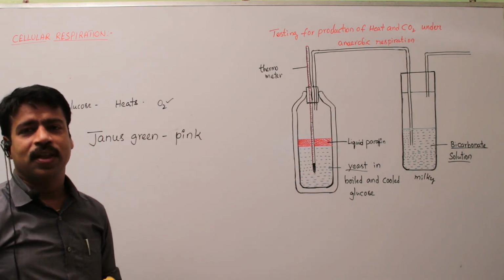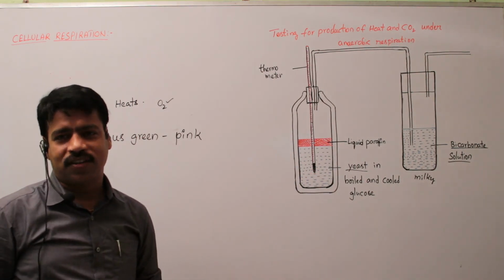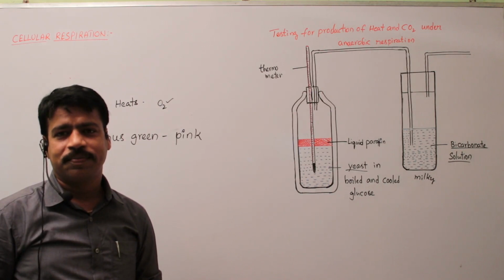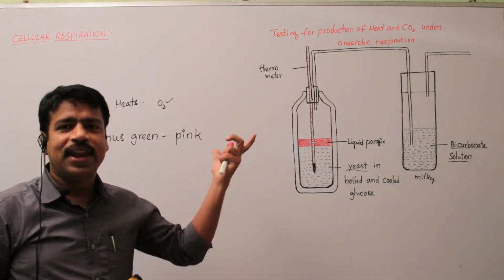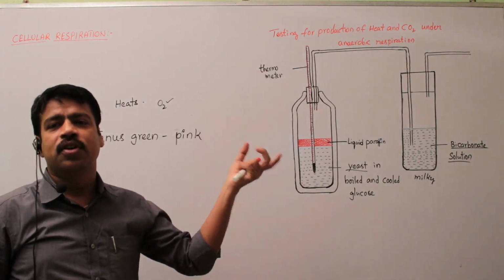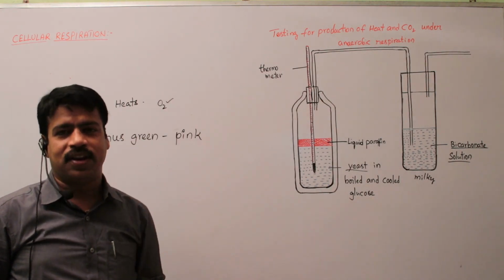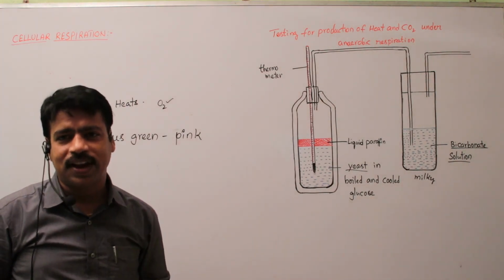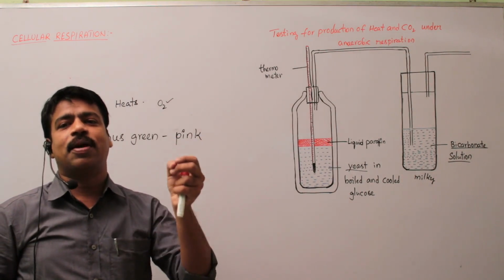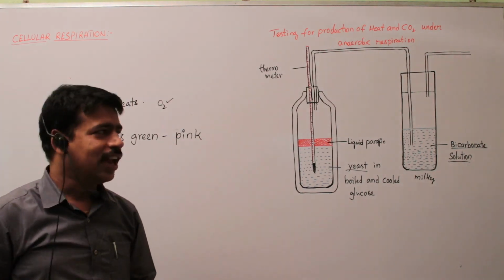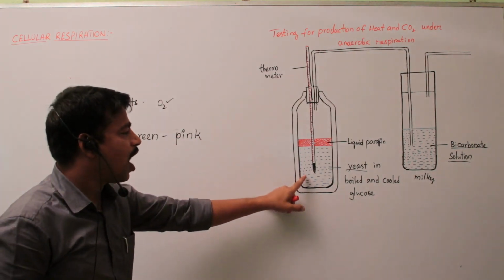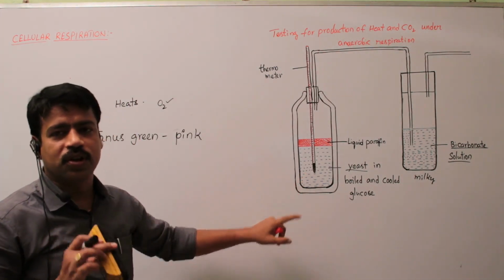Then why do we remove oxygen from the glucose solution? The main aim is to show anaerobic respiration. So what is anaerobic respiration? It takes place in the absence or a small amount of oxygen. So that is why we remove oxygen from the glucose solution.